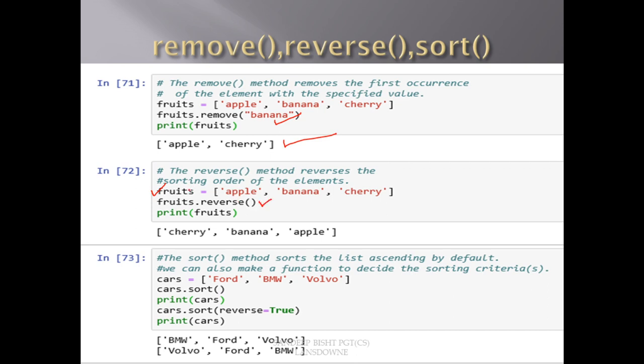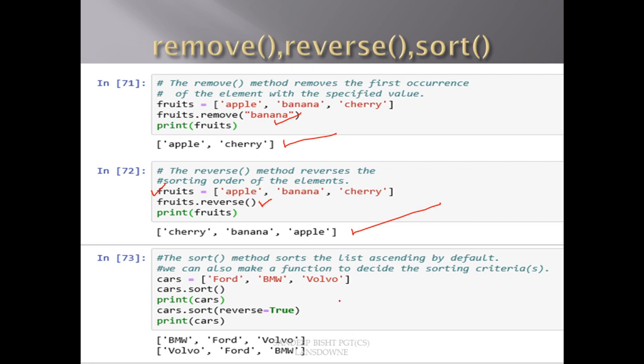One thing you can see here is that since fruits is a list and it is mutable, we can change the values of the items. So this change is reflected in the same list fruits. We have not collected it in another list. So the value of fruits will now be cherry, banana and apple. So you can see why this list is of mutable type, not immutable. It is mutable. We can change the elements of the list.